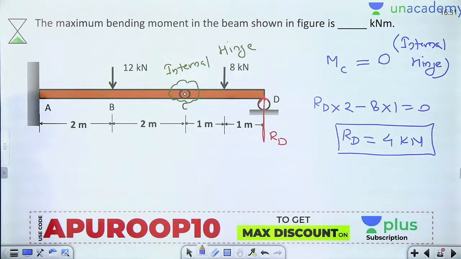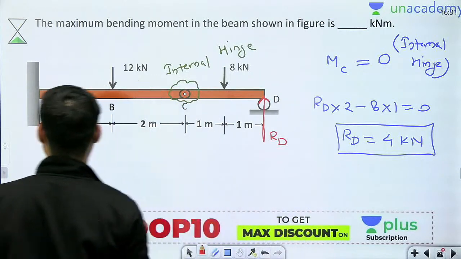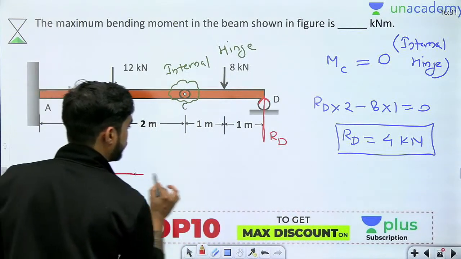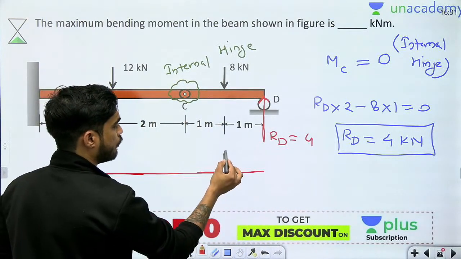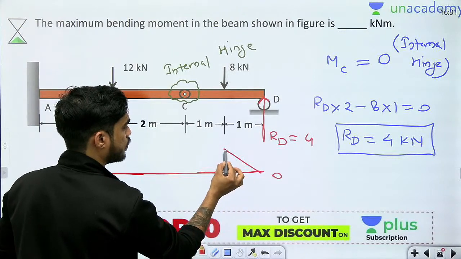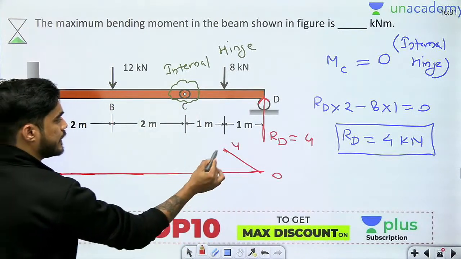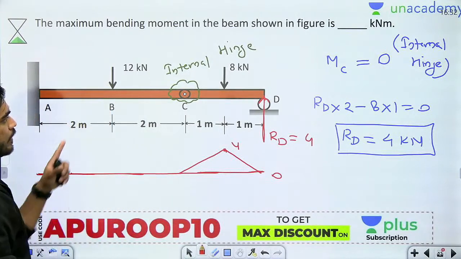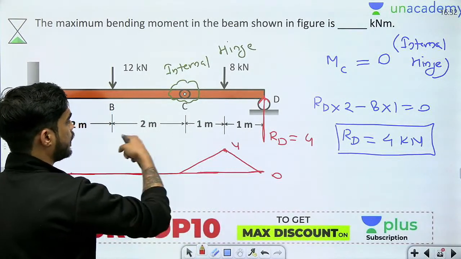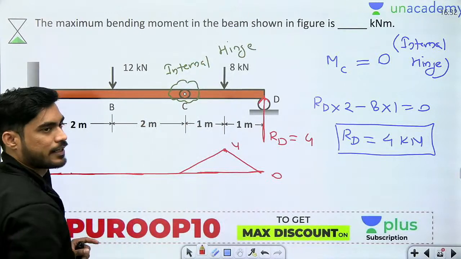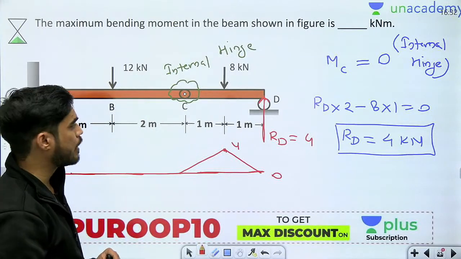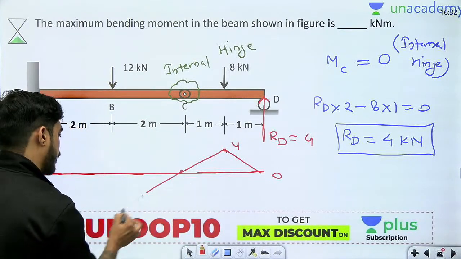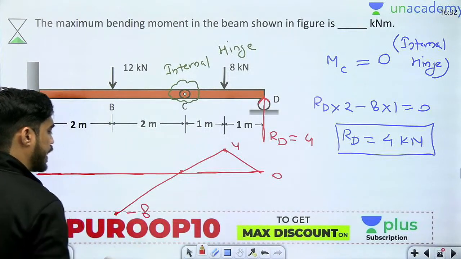Now if I want to calculate bending moment, I will draw the bending moment diagram. Okay, so beta let's draw the bending moment diagram. Okay, quickly. How much is RD? 4. So 4 into 1, 4. This is 0. This is 4. Okay, at point C bending moment will be 0. At point B bending moment will be equal to how much, 4 into 4 16 minus 8 into 3 24. 16 minus 24, how much is that? 16 minus 24 is minus 8. So here at point B the bending moment will be minus 8.